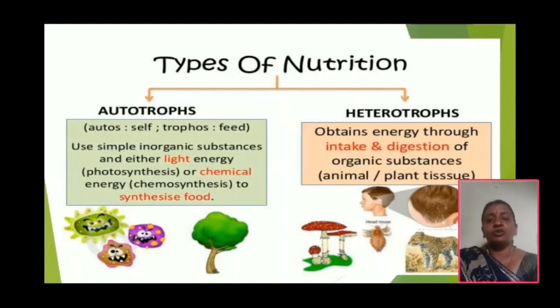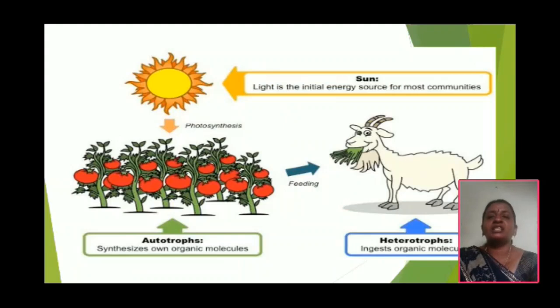Let us study the modes of nutrition and find out why most plants are called autotrophs. See the picture. This one is the autotrophic mode of nutrition and this is the heterotrophic mode of nutrition. In the autotrophic mode of nutrition, plants synthesize their own food materials. In the heterotrophic mode of nutrition, animals depend on food from plants. This is the difference between the autotrophic mode and the heterotrophic mode of nutrition.